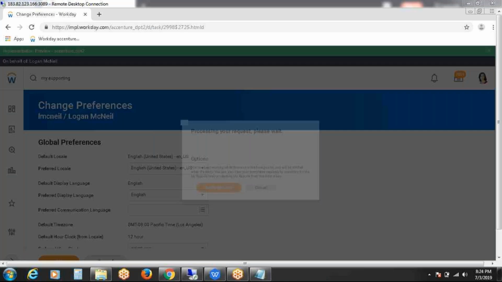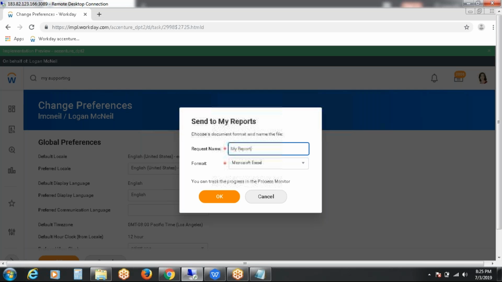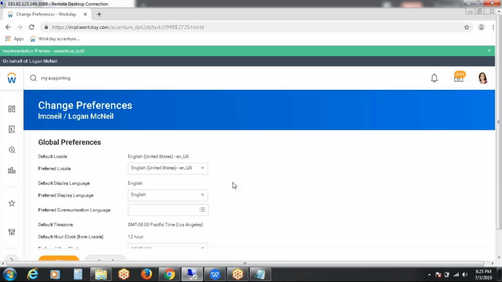What happened? It is taking time. So notify me later means, say for example you're working on some task, like changing preferences, and suddenly a colleague comes and asks for your supporting roles, or you yourself have a doubt about what your supporting roles are. That time you get this page. If you click on notify me later, it will provide an Excel sheet report in my reports, meaning it is going to download in your my reports area.